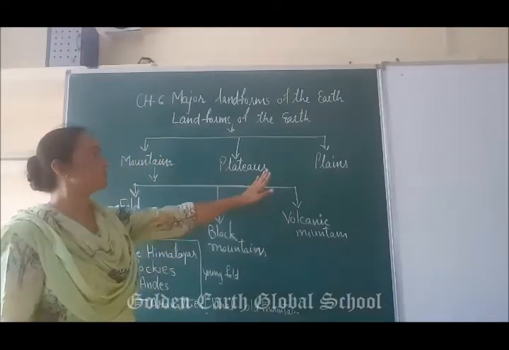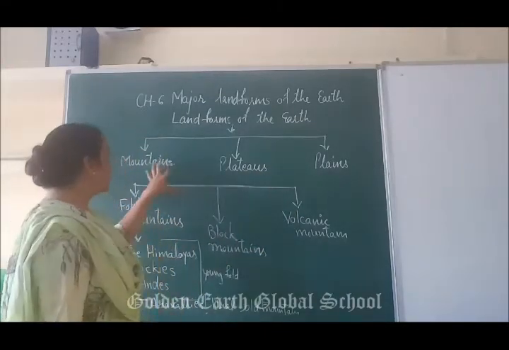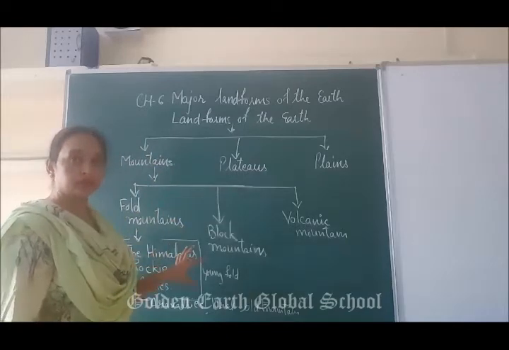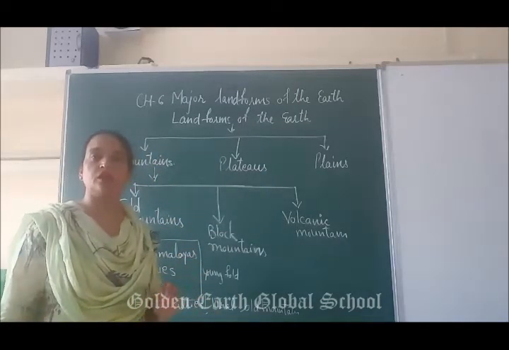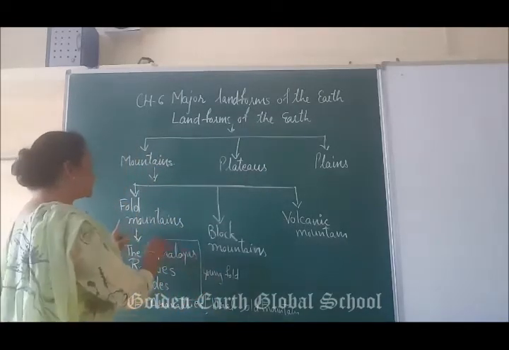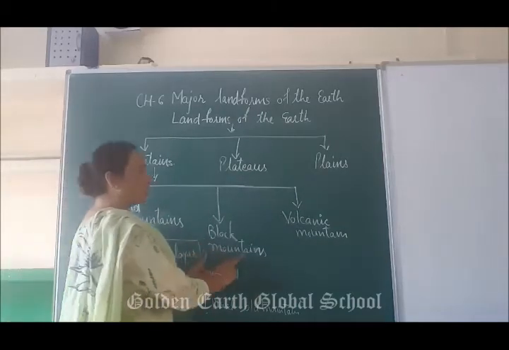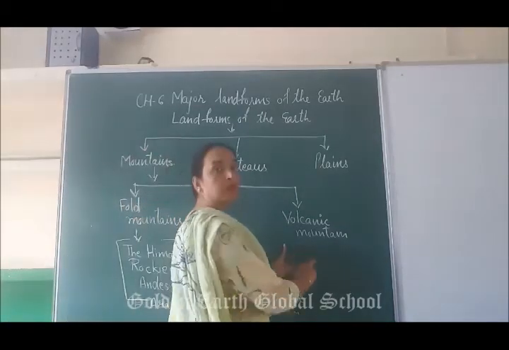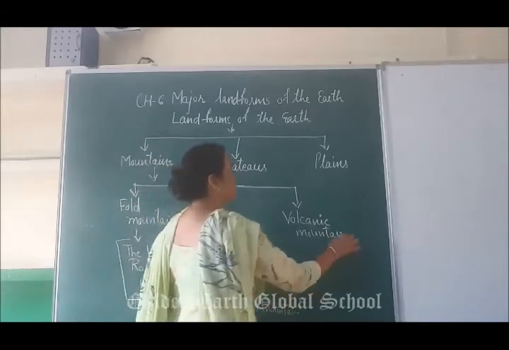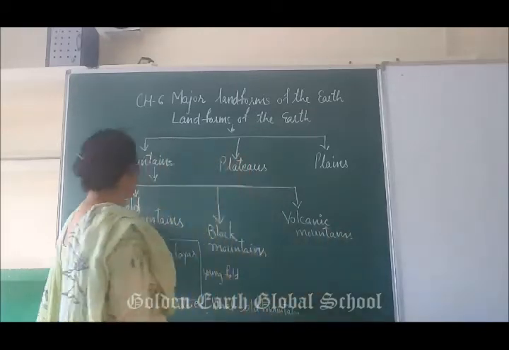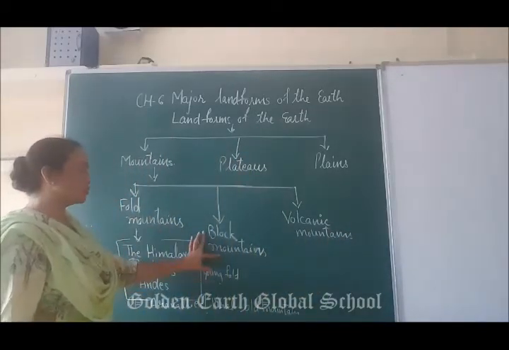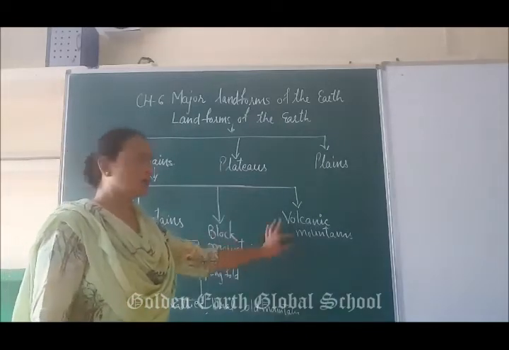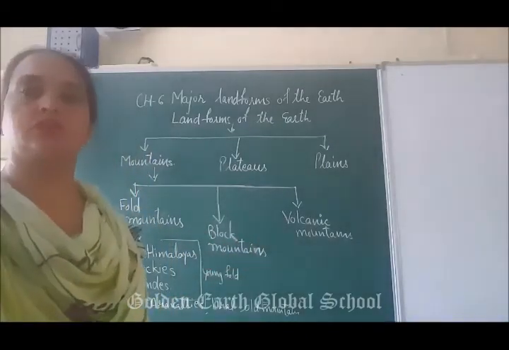Mountains are again of three types: fold mountains, block mountains and volcanic mountains.